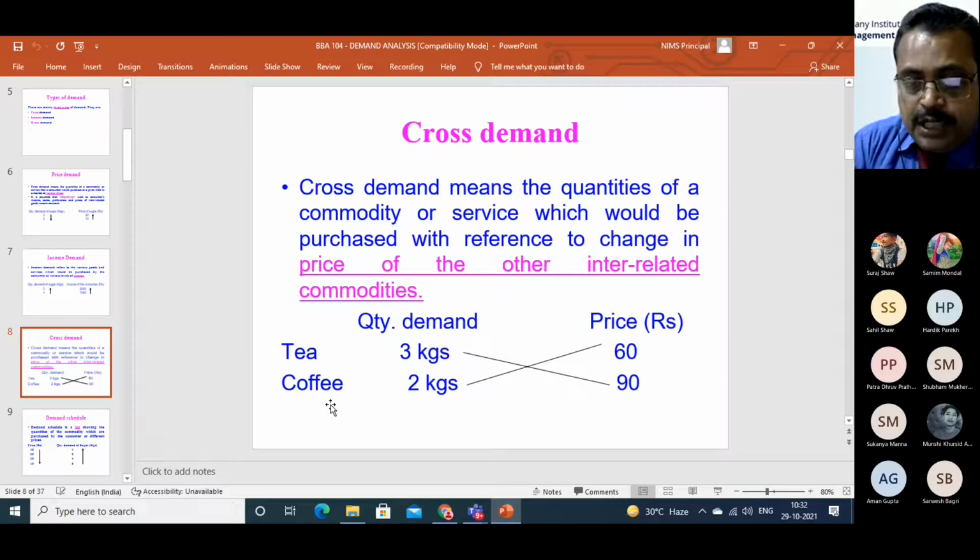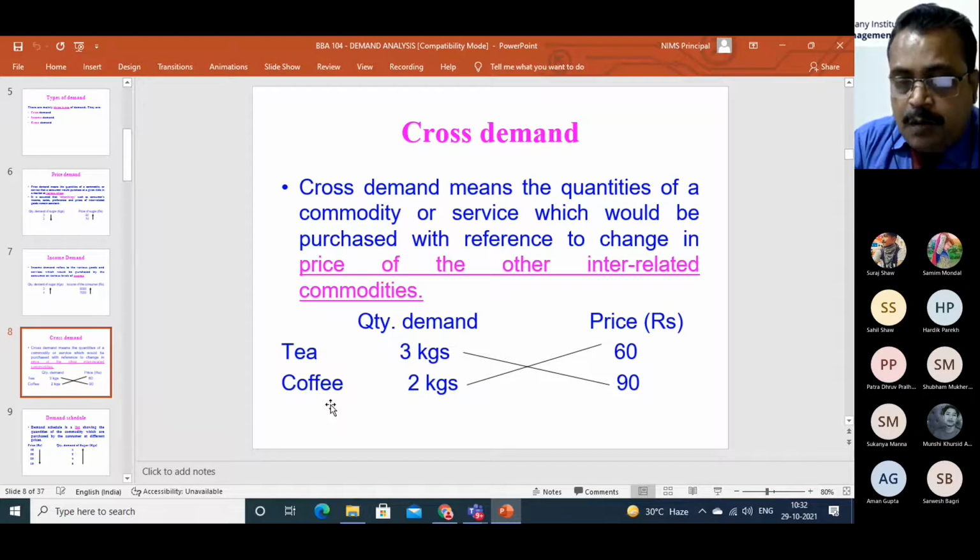So when the price of computer increases, quantity demanded of its complements reduces. It is a simple, common phenomenon of the law of demand. But when price changes, quantity demanded of its complements also changes, or quantity demanded of its substitutes also changes.